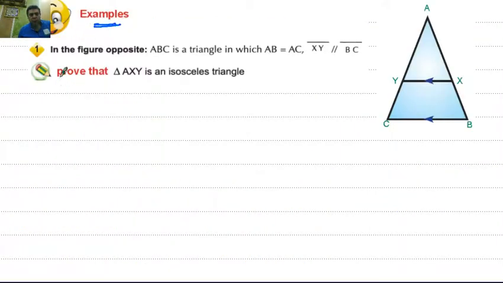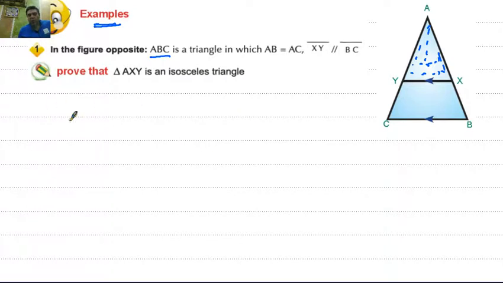Example: in the opposite figure, ABC is a triangle in which AB equals AC, XY is parallel to BC. Prove that this triangle AXY is also isosceles.